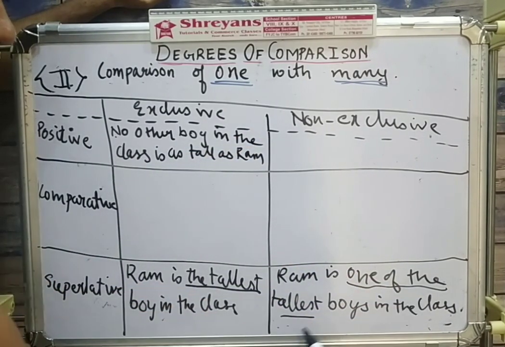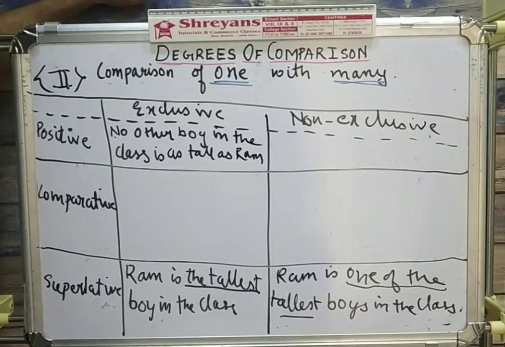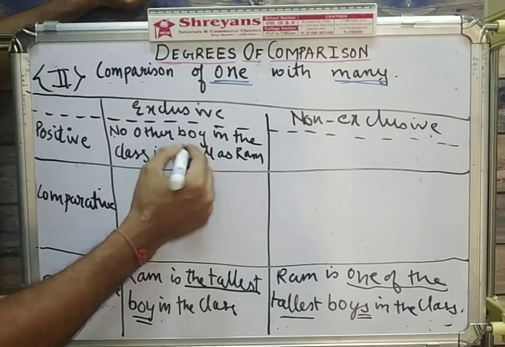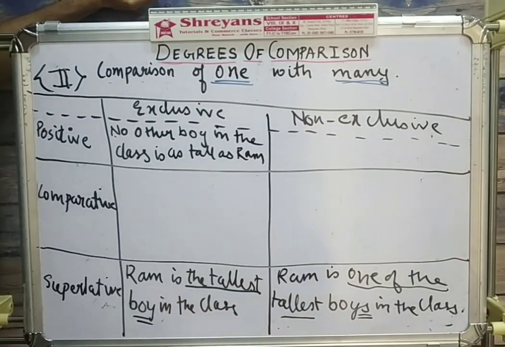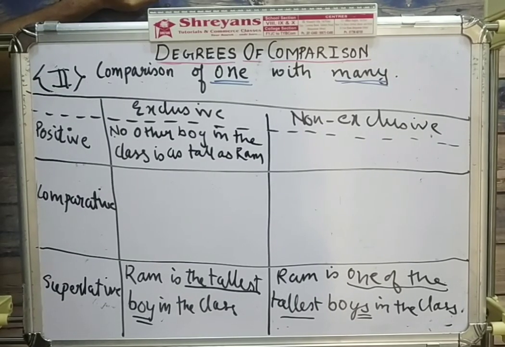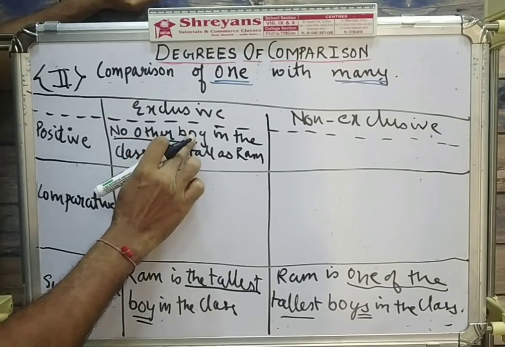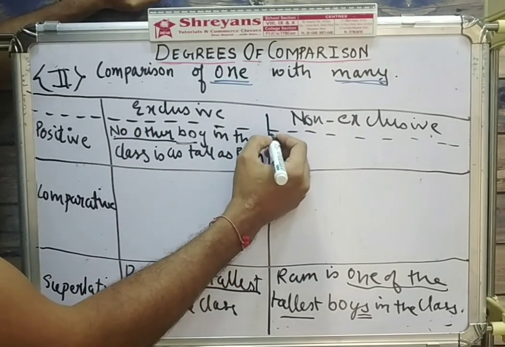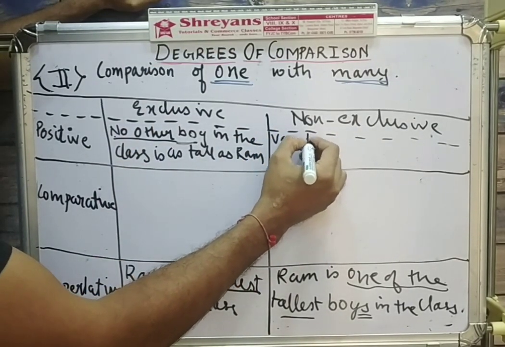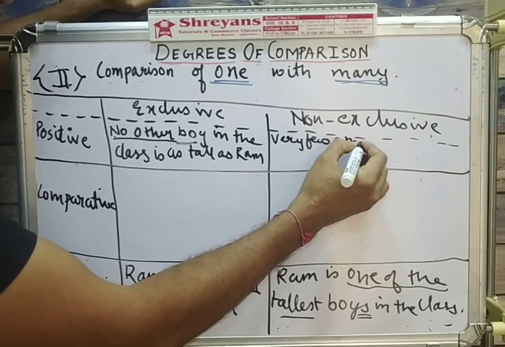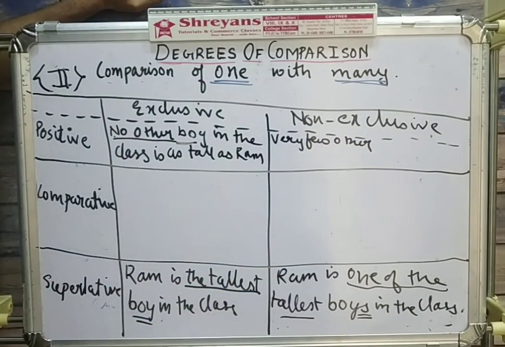Let's talk about the non-exclusive form. Ram is one of the tallest boys. Here one more difference is to be understood. Ram is the tallest boy. Ram is one of the tallest boys. No other boy. Now let us convert this into positive form. So again, as I said, exclusive में the positive starts with no other, non-exclusive में it starts with very few other or simply few other. You can use very few other or few other.